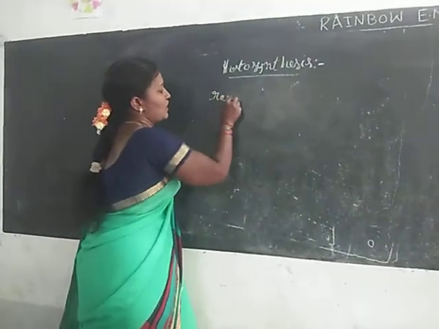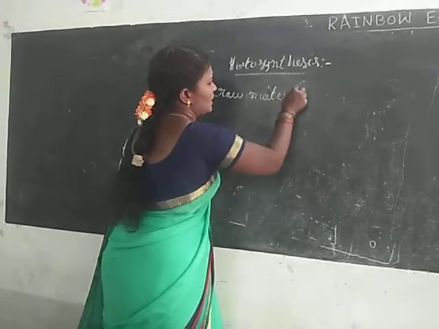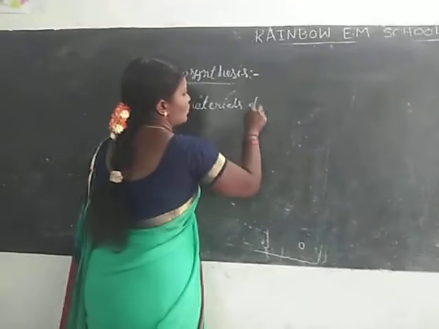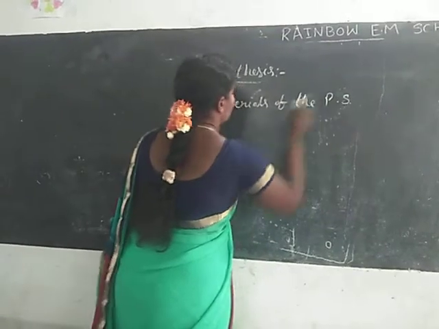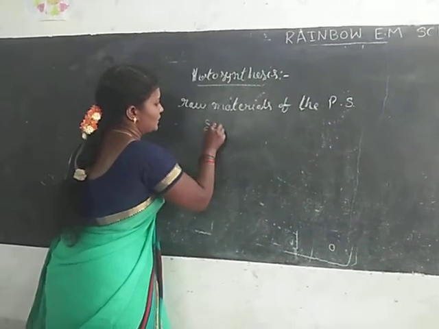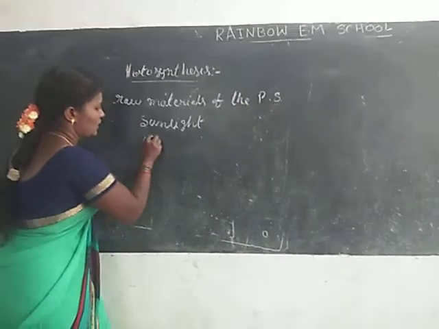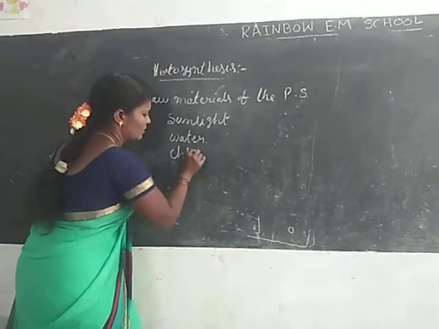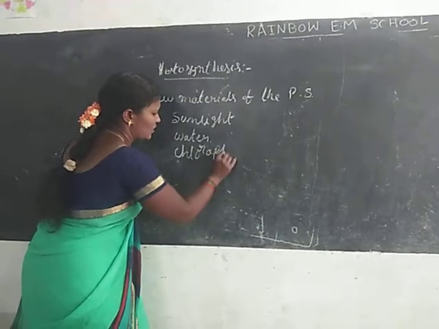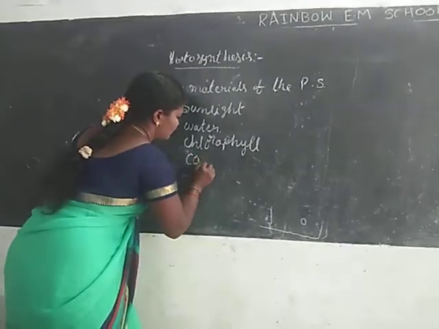What are the raw materials of photosynthesis? Sunlight, water, chlorophyll, and carbon dioxide.